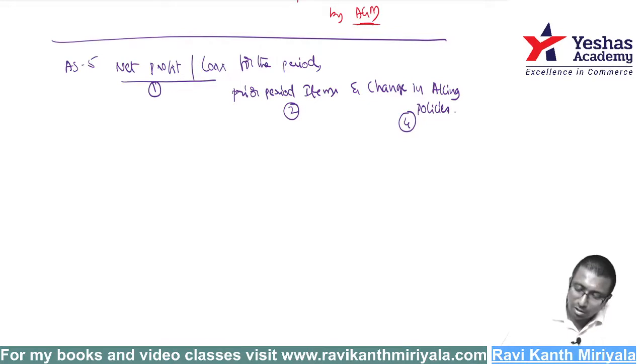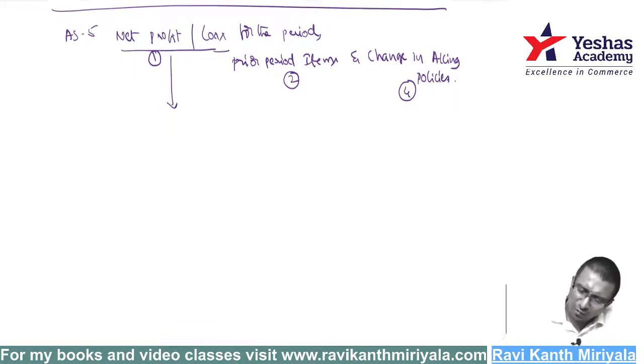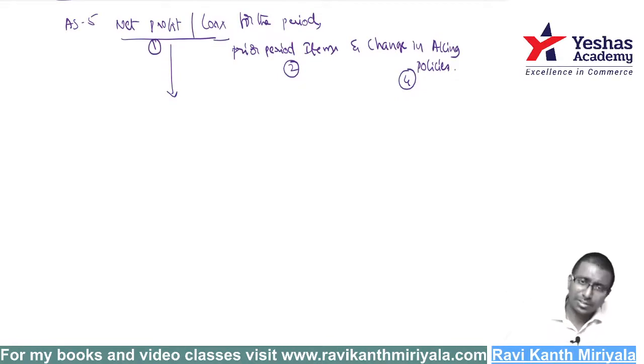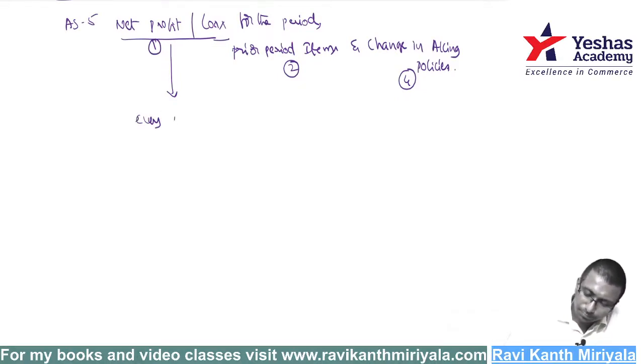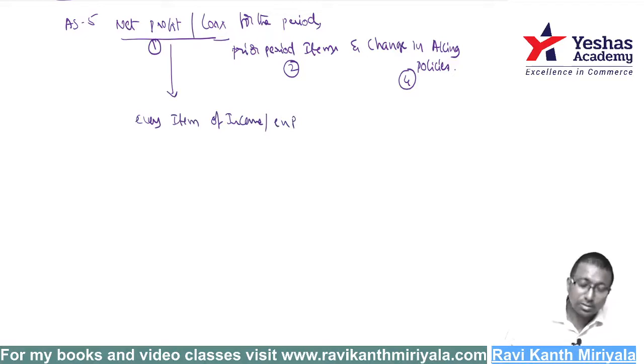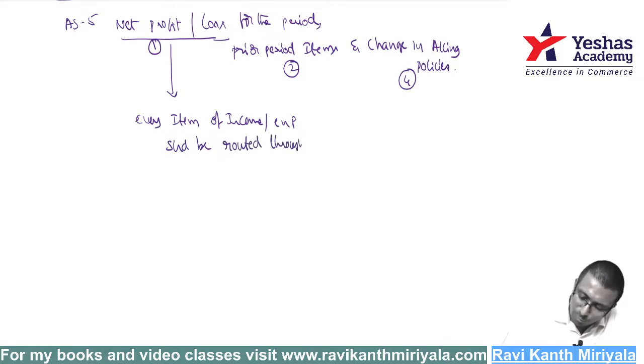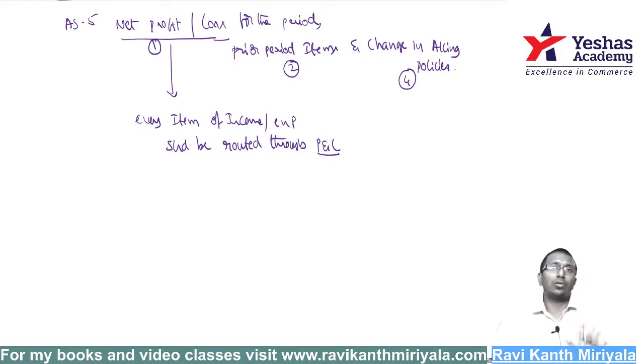Net profit or loss. With respect to net profit or loss, what is the first point? It says every item of income or expenditure should be routed through P&L. It has to be routed through P&L only.